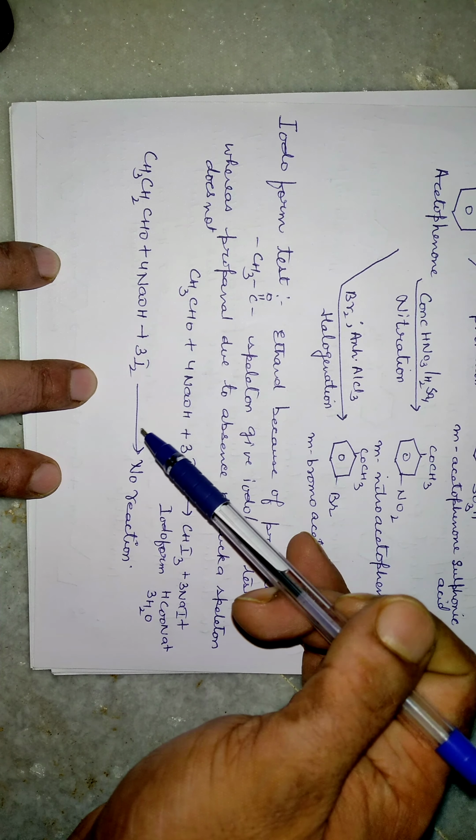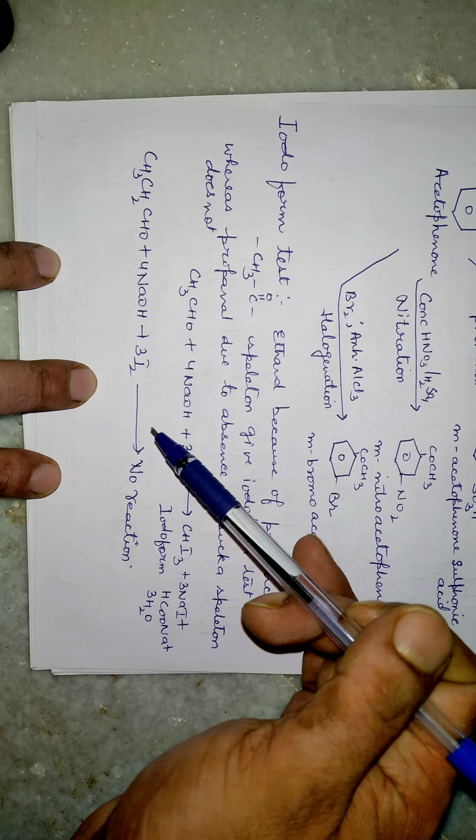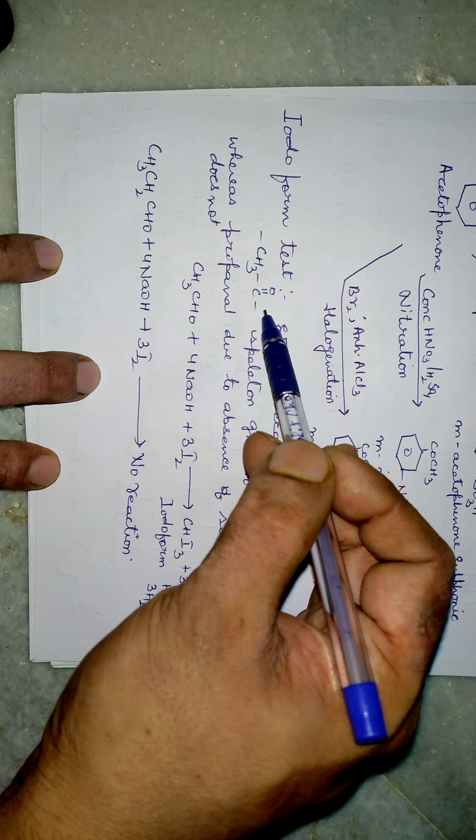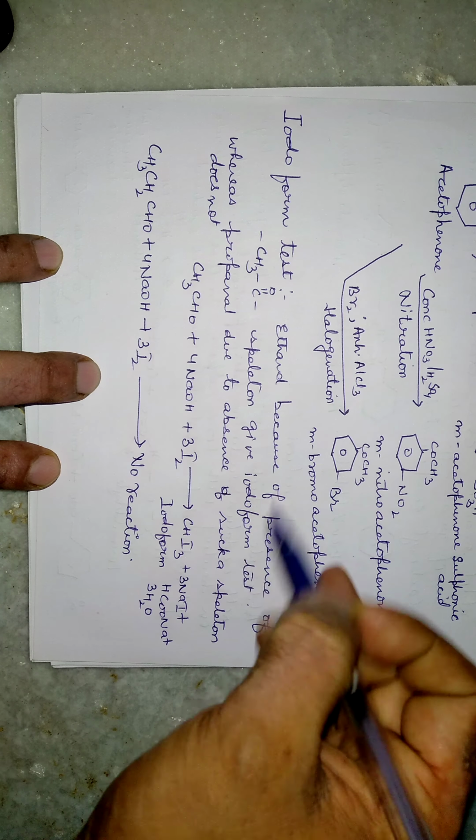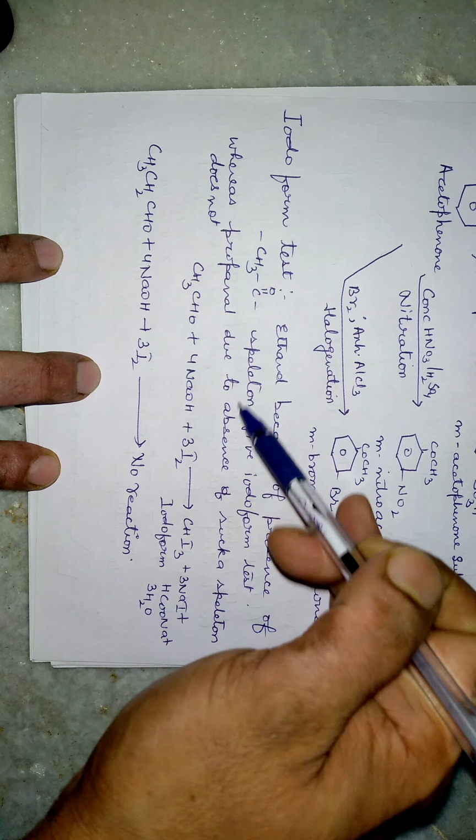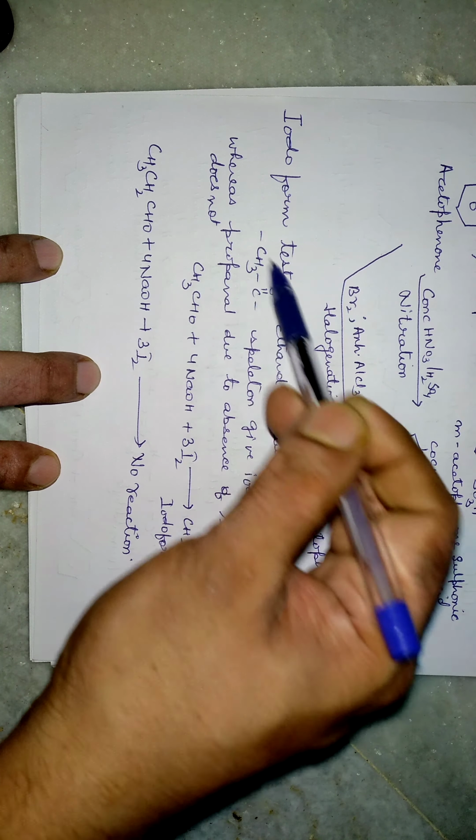So this is a very important distinguishing test for your practical exam also. You can take a snapshot also. Ethanal, because of the presence of the CH3CO skeleton group, gives iodoform. However, propanal, due to absence of such a skeleton, does not. This skeleton is very important for the iodoform test.